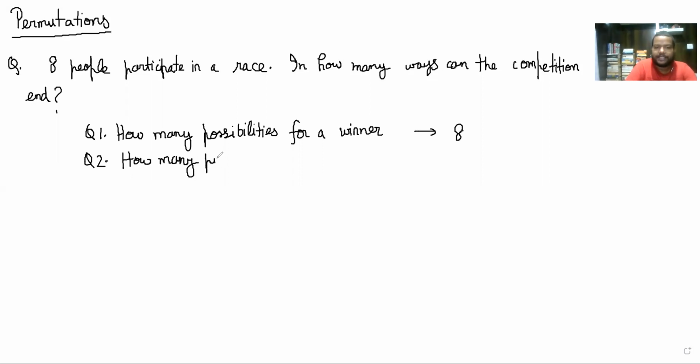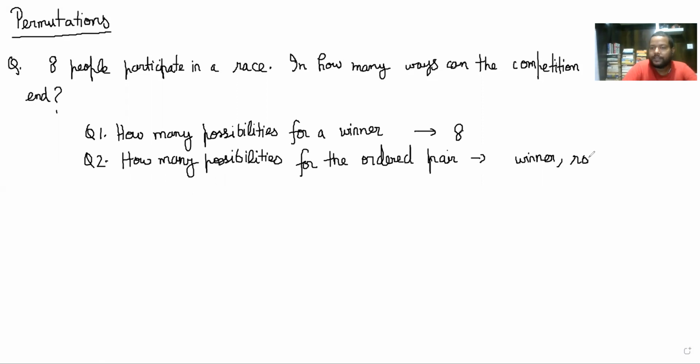How many possibilities for not just a runner up actually, but for the ordered pair of winner, runner up? This is clearly an ordered pair. Why is it ordered? The reason it is ordered is because it matters who the winner is and who the runner up is. If you change the order, A comma B is not the same as B comma A, that is a totally different result of the race, right? If B wins and A is the runner up.